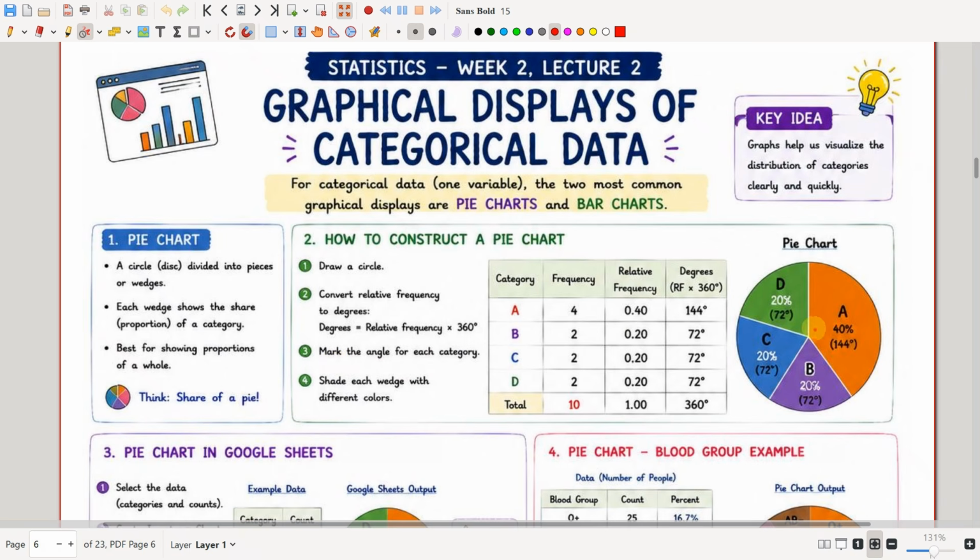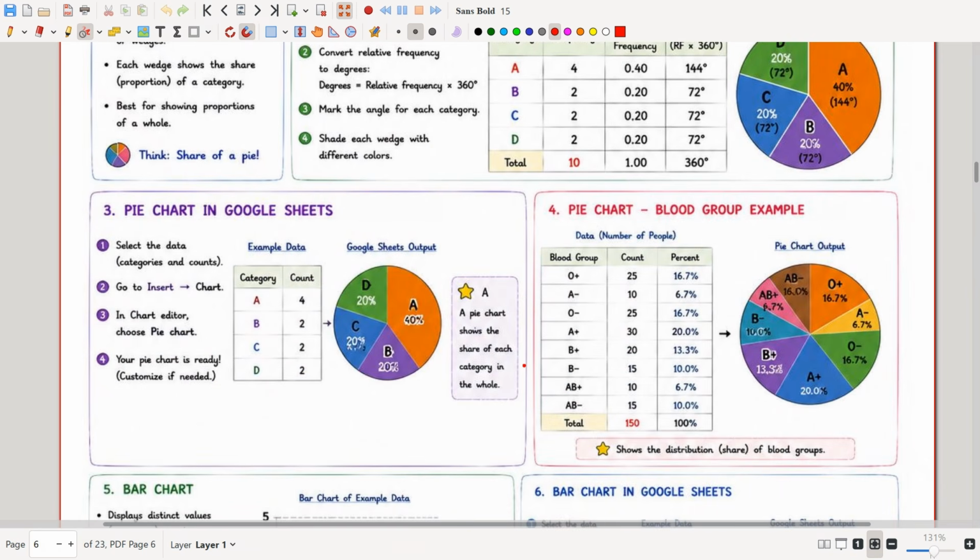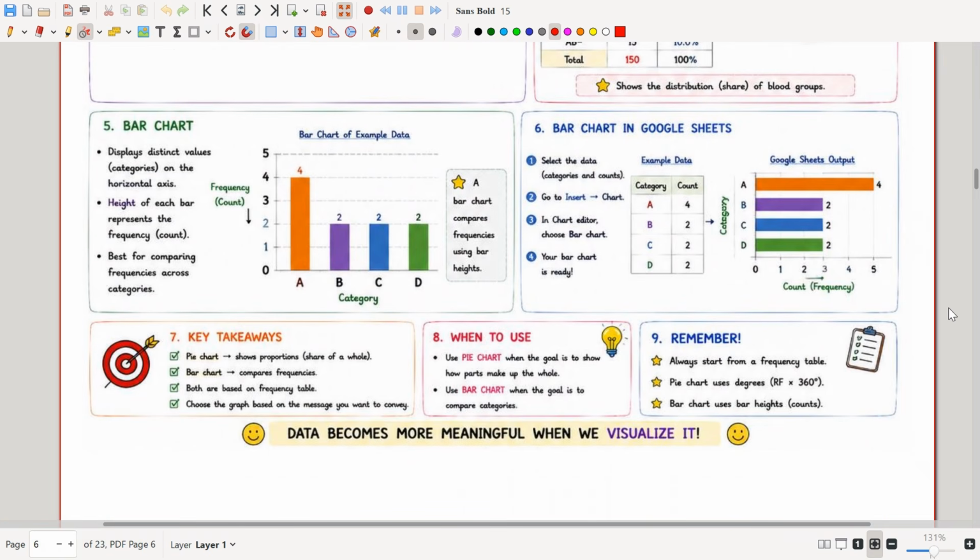We have to mark the angle for each category, and then shade each wedge with different colors to represent different categories. See, this is how the pie chart will be. The data of the people is given. Sometimes they will give the percentage. The percentage can also be used to draw a pie chart. Otherwise, you have to find the degree. Degree is equal to relative frequency times 360, where relative frequency is equal to frequency divided by total number of observations.